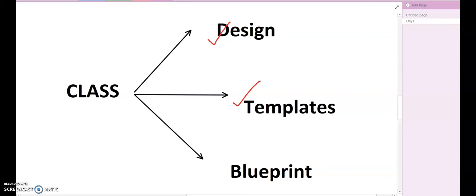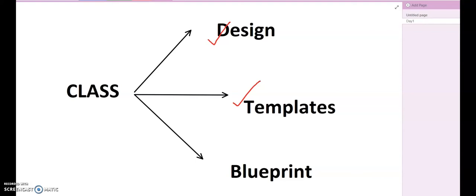Similarly, you must have used Word. So there you can see, when you create a new Word document, there come several templates, and they have been created just one single time, and all of us can use them multiple times to create multiple documents. And this is exactly same as class.